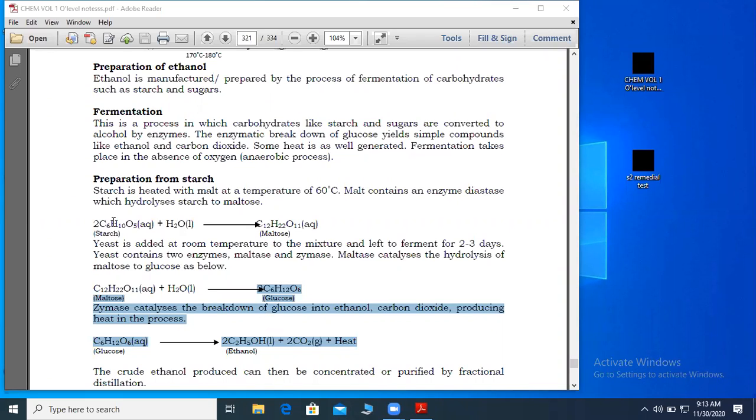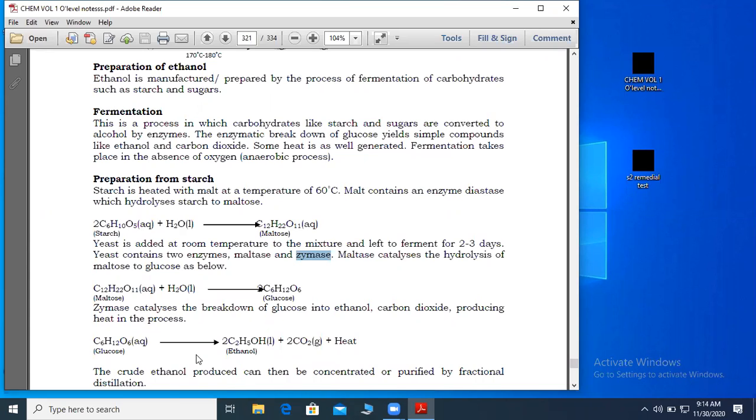Now, after dissolving glucose in water, we shall need a catalyst. We shall need an enzyme called zymase. So where will that enzyme come from? We have been saying that enzyme comes from yeast. So our first statement was glucose is dissolved in water to form a solution.